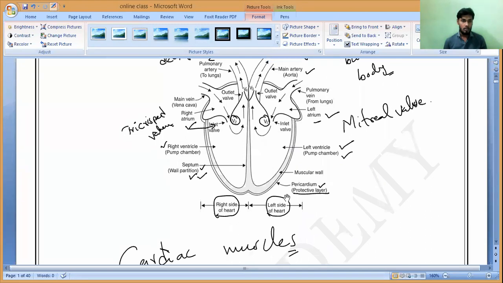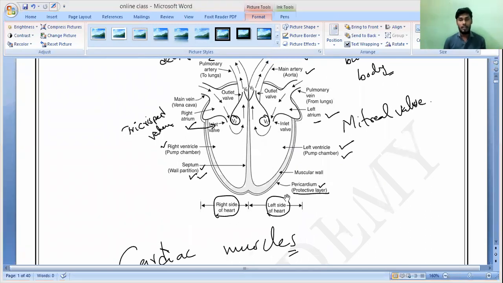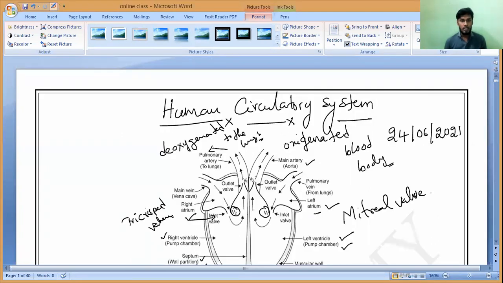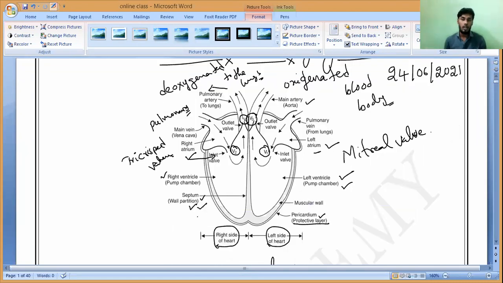Oxygenated blood. So here we again have two walls called V3 and V4. V3 is known as what? Aortic wall. The next one, V4, is called as what? Pulmonary wall. So these are the four walls present in the heart, and our heart is called as what? A four-chambered heart.